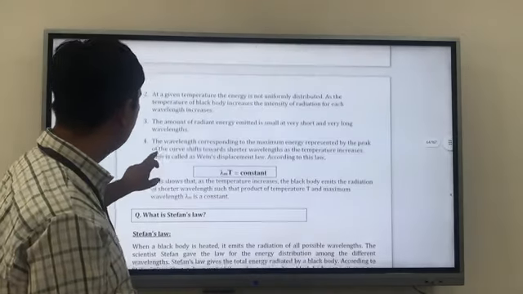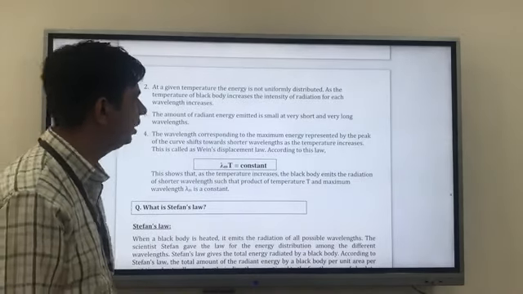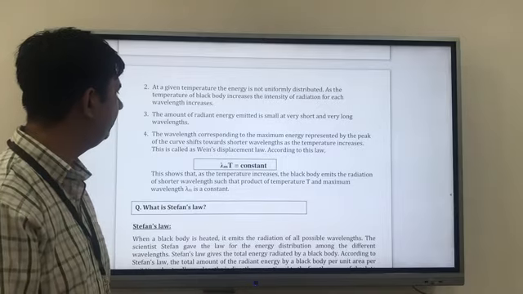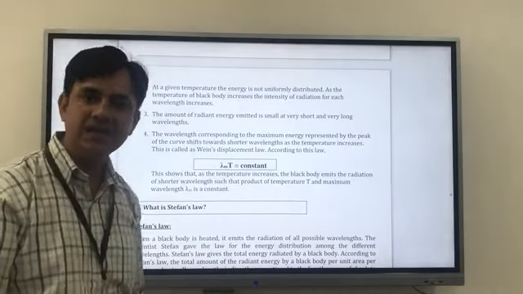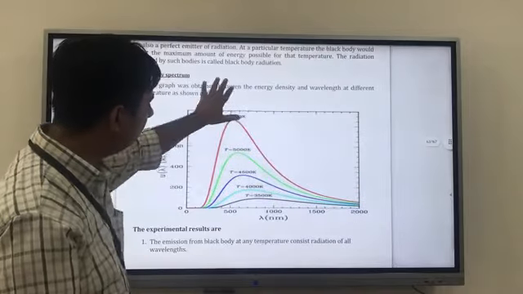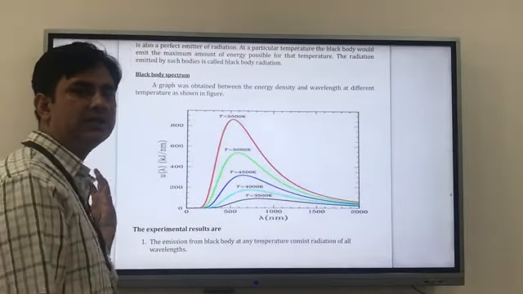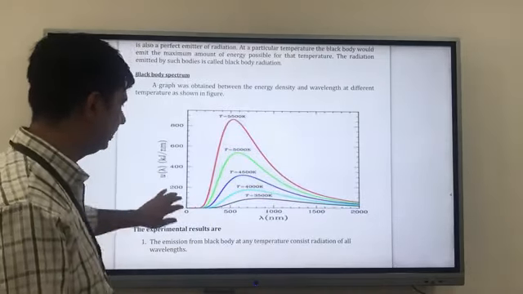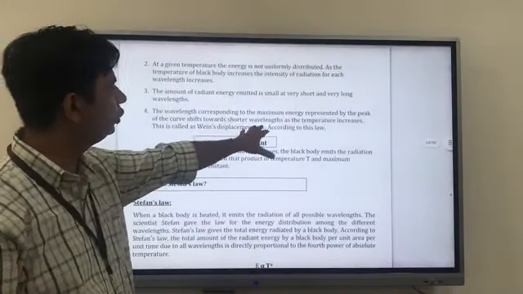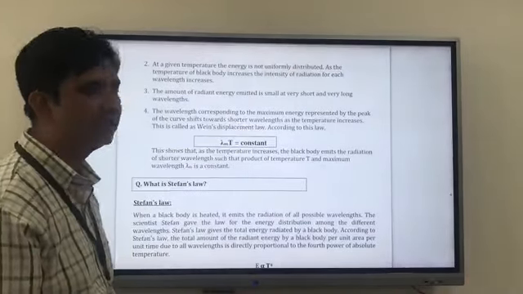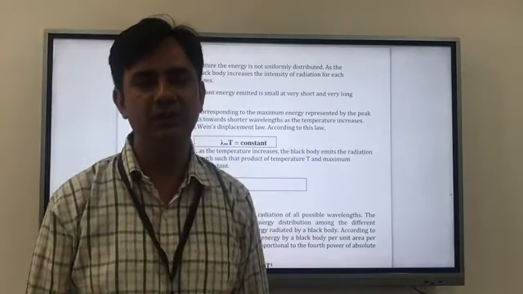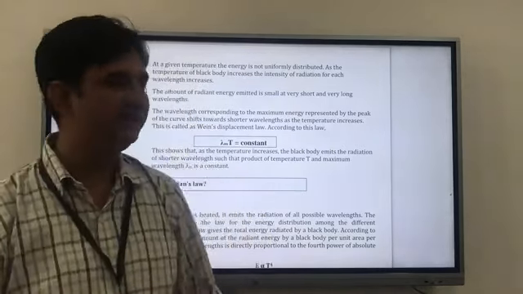So this is my third point. The wavelength corresponding to maximum energy, represented by the peak of the curve, shifts towards a shorter wavelength. I explained that the peak of all the curves gets shifted towards the shorter wavelength part as temperature increases. That means there is an inverse relation between temperature and wavelength.